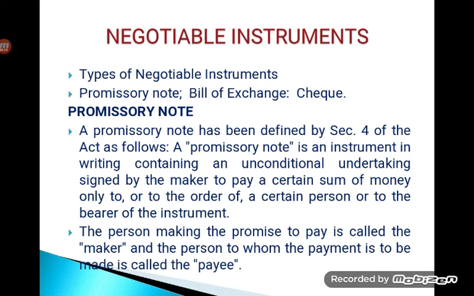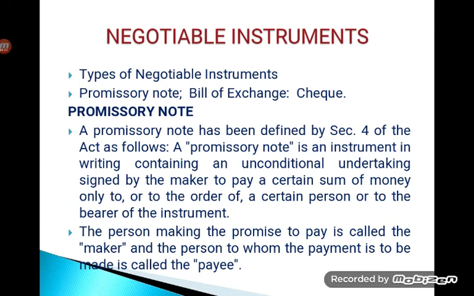Maker is a person who makes the promissory note and promises to pay the money stated therein. Whatever amount he has to pay to another person, he has to specifically mention in the promissory note: how much he has to pay, when he is going to pay, and on what terms and conditions, whether he is going to pay at one particular time or on a future date. That needs to be specified under promissory note.